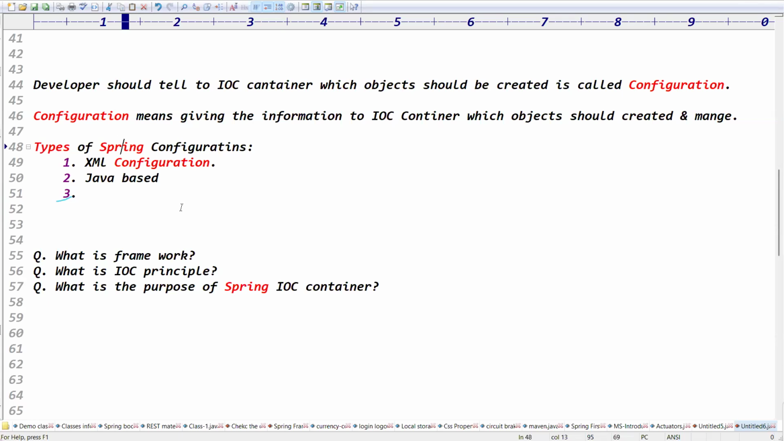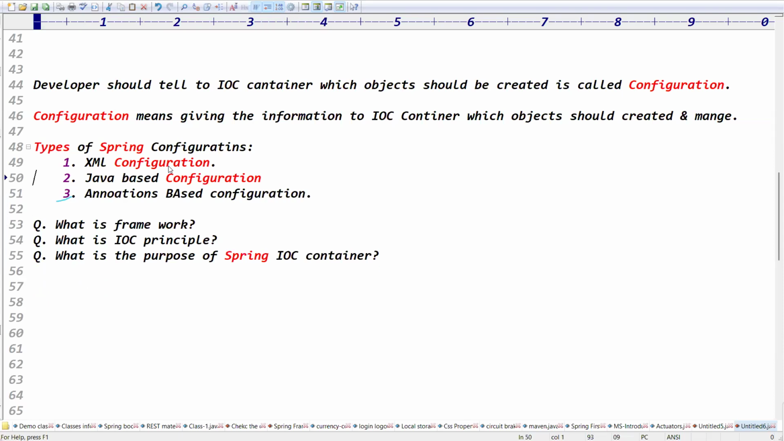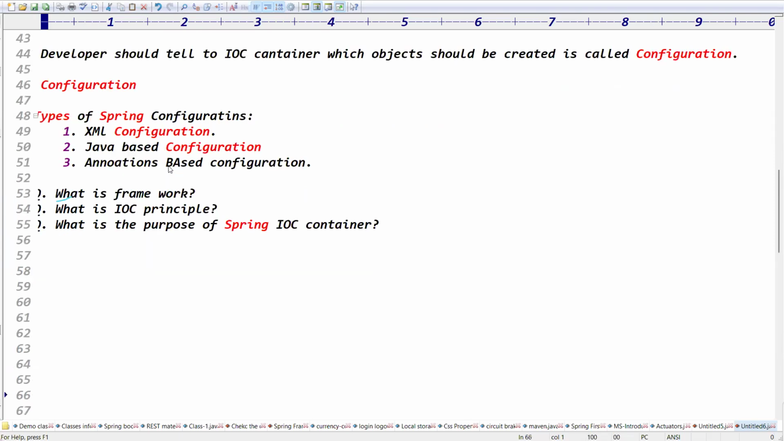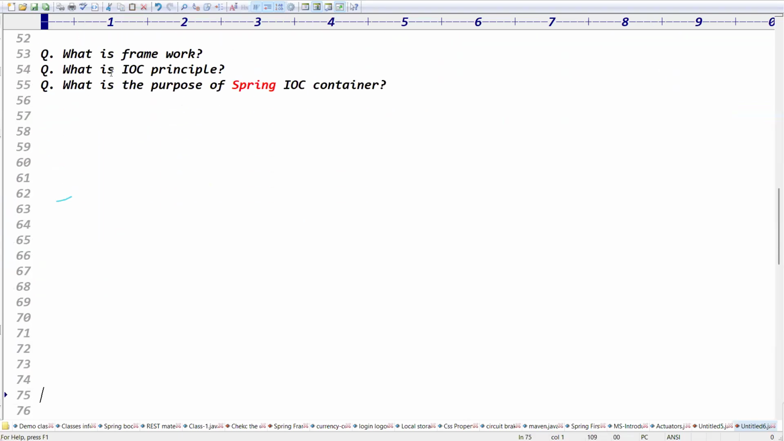There are three ways. One is XML based configuration, where we can give the information to the IOC container. The second one is Java based configuration. The third one is annotation based configuration, right? Guys, are you clear now? These are the types of configuration, so there are three types of configuration.